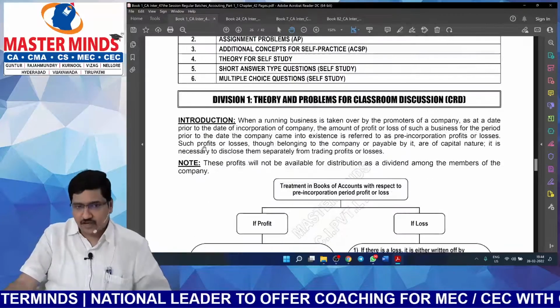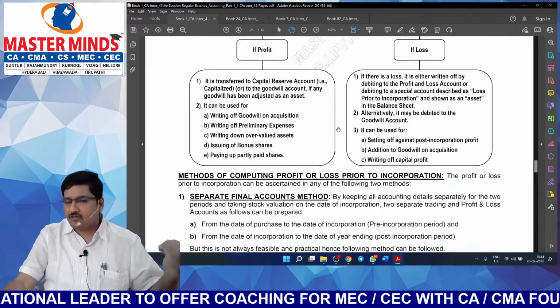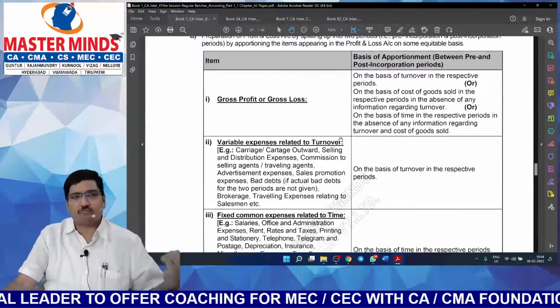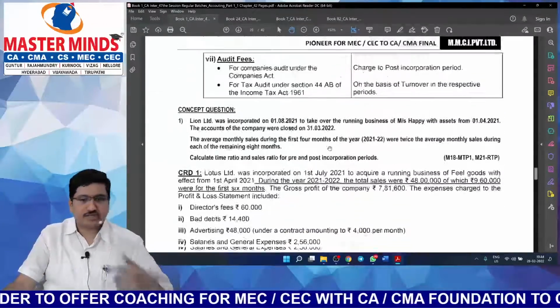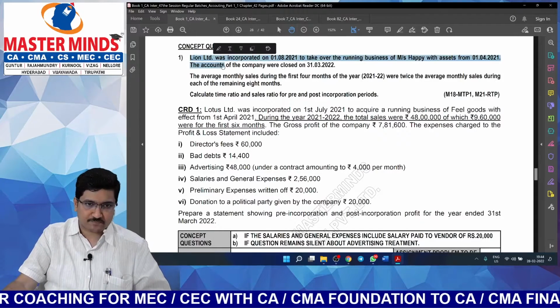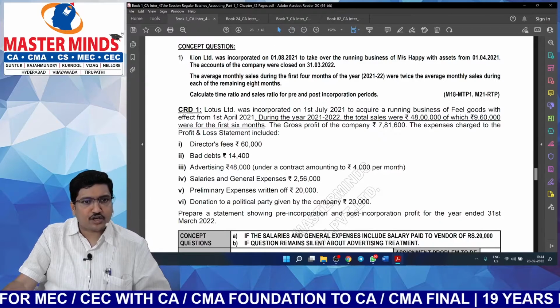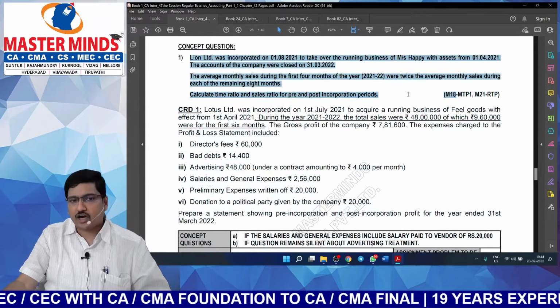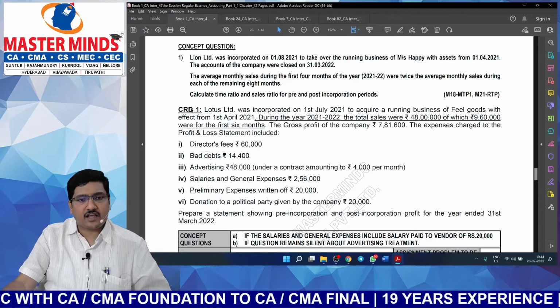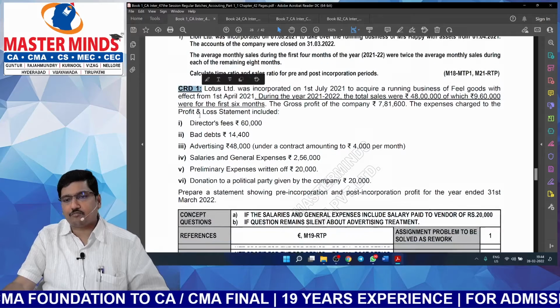Now look at the theory. Whatever theory is given in the study material, everything we have included in our material. So at the beginning of the chapter, we have given the theory. And here are some concept questions. This will help you to understand whether you understood the theory concepts correctly or not. Next one, CRD 1. CRD 1 stands for Classroom Discussion Problem 1.